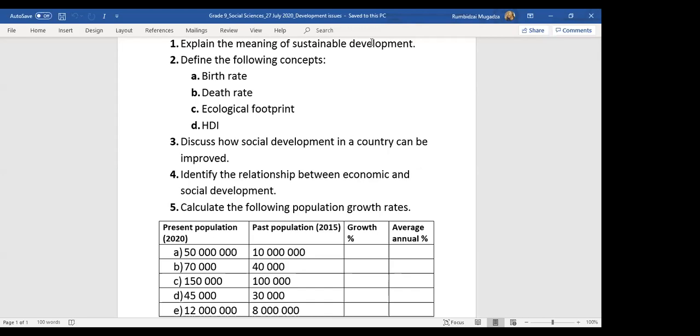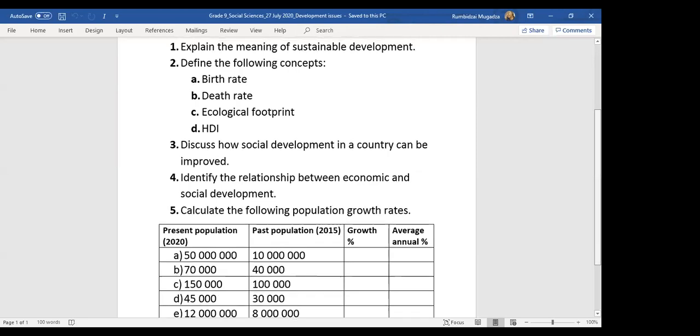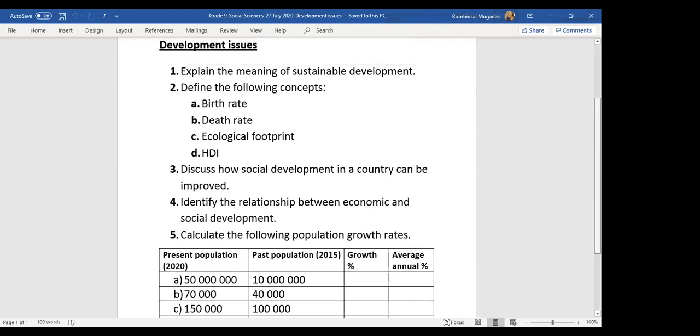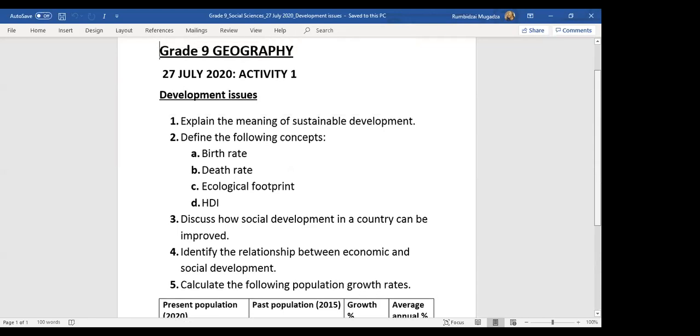Others? I should go up where? On question 1, Tandy. Is it fine like this?